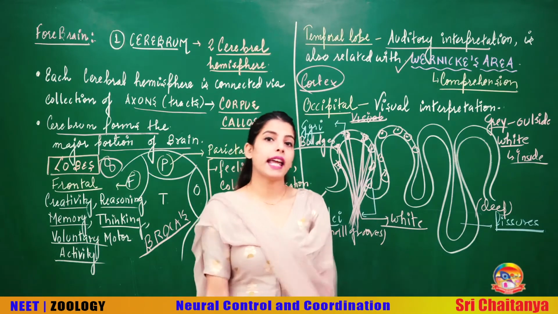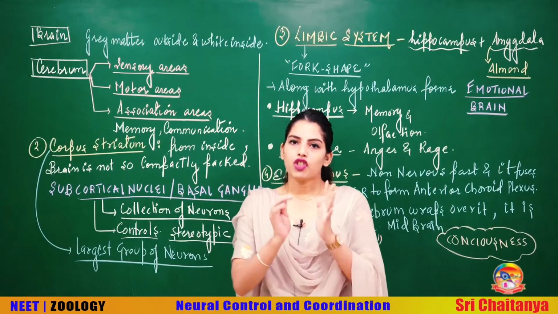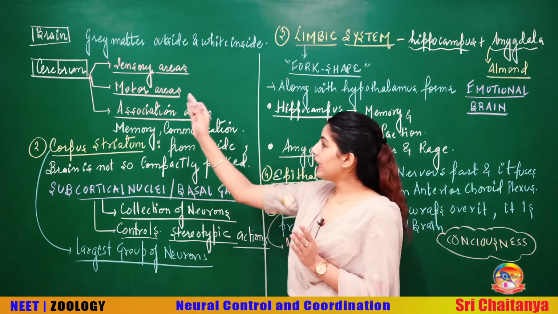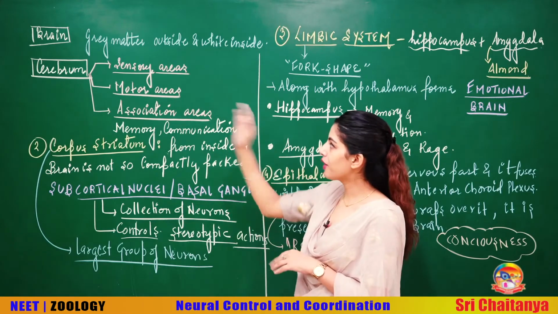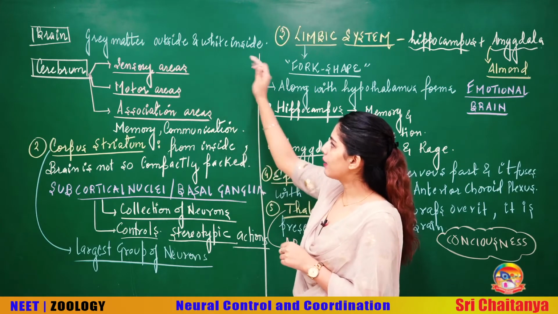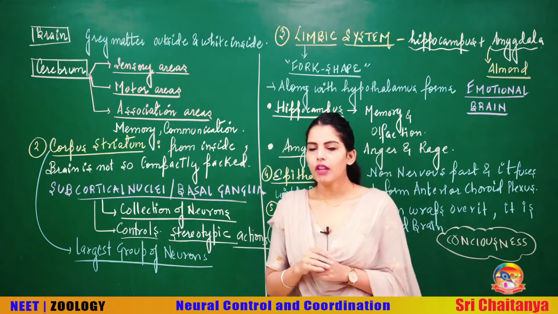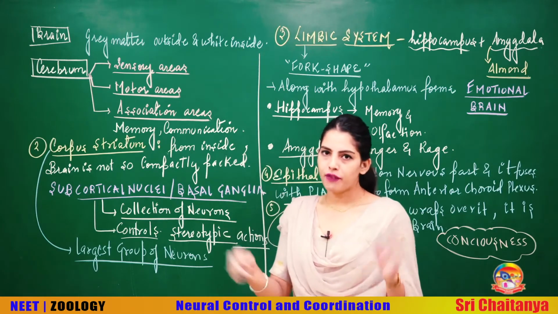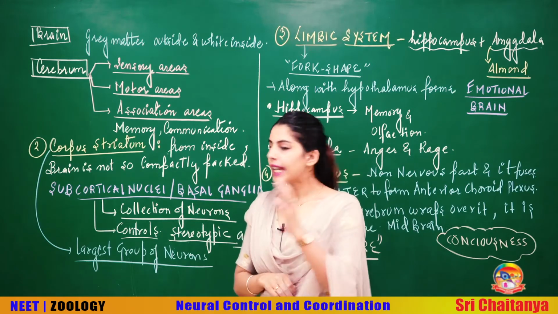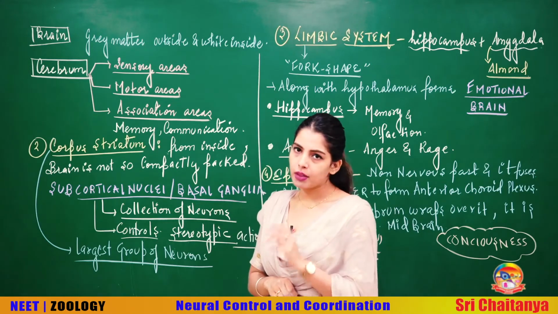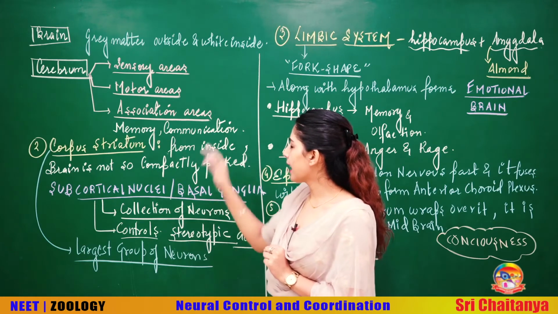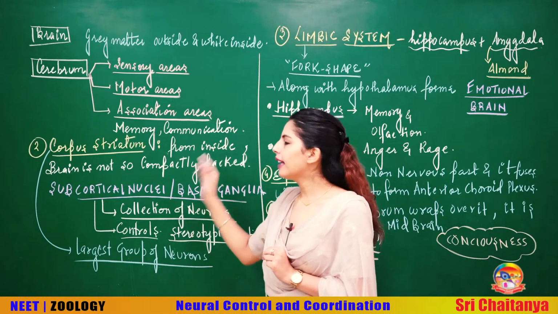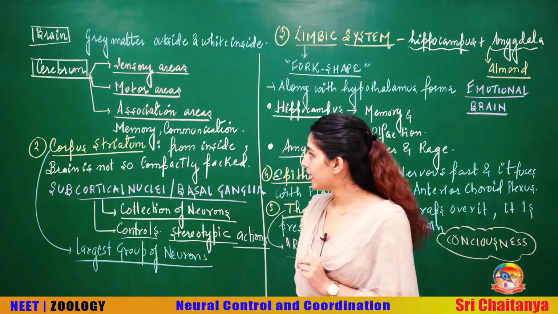Let's discuss what else you see in the cerebrum. Just now we said that the brain is going to appear grey from the outside and white from the inside. That's what I have written, grey matter outside and white matter inside. Now, talking about the different lobes is fine, but we can say that the cerebrum is concerned with three different areas. One is your sensory areas, second is your motor areas, and third is your association areas.